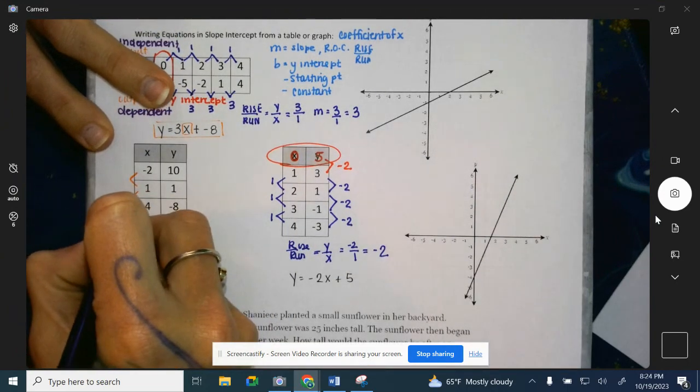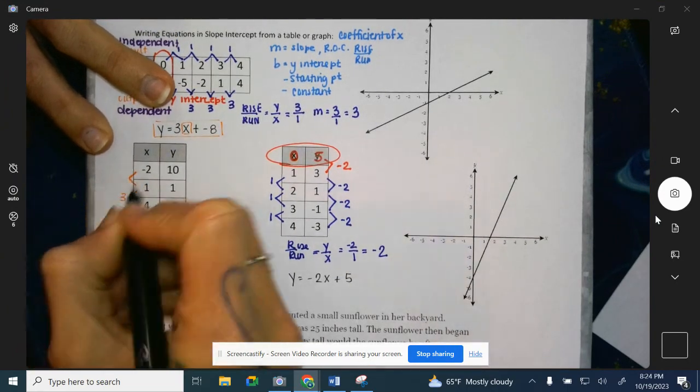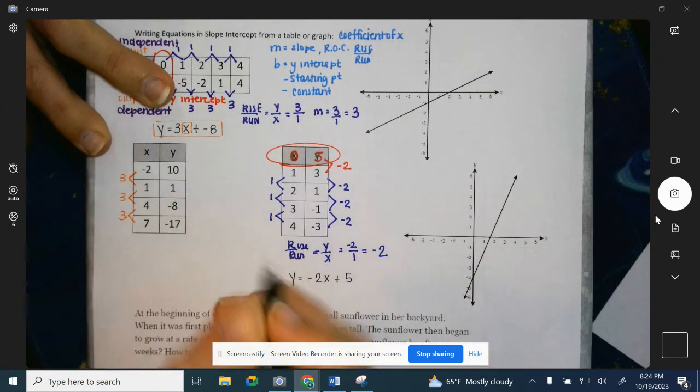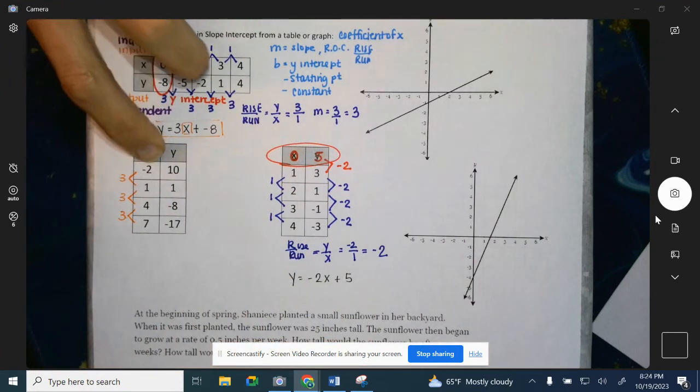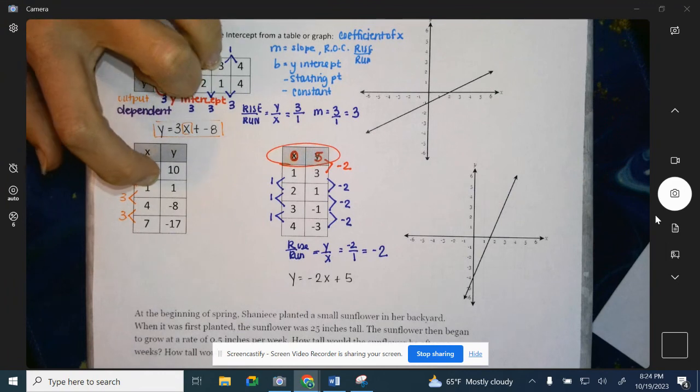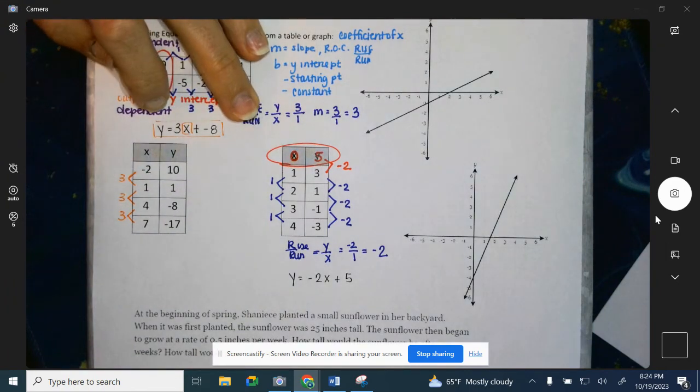So 4 to 7 is going to be 3. 1 to 4 is 3. And negative 2 to 1 is also 3, if you're thinking about your number line. If I owed you $2, I would have paid you 3 to have you sitting at a positive 1.